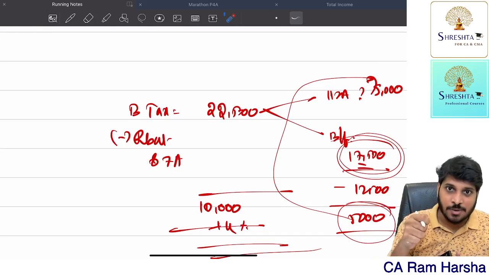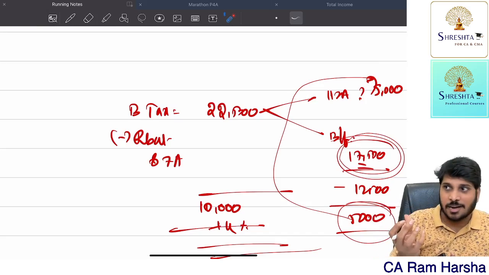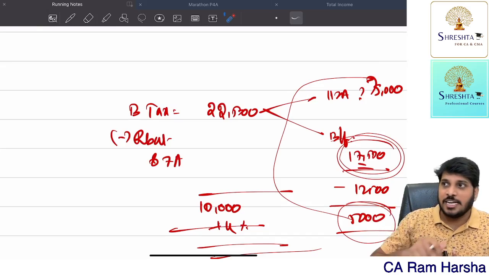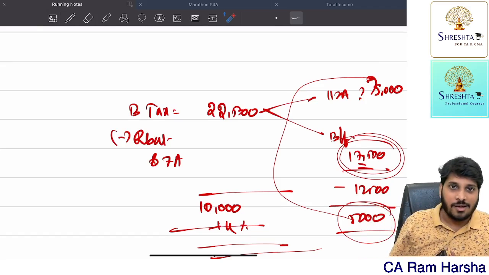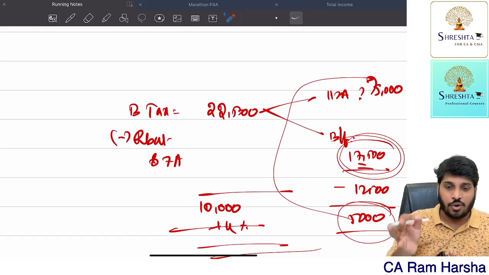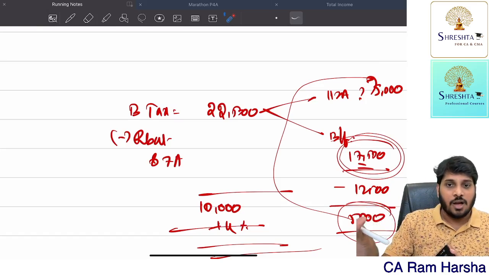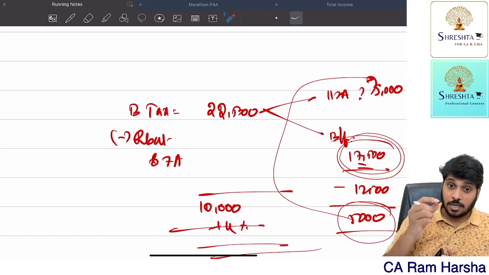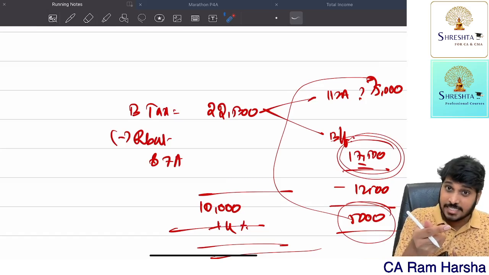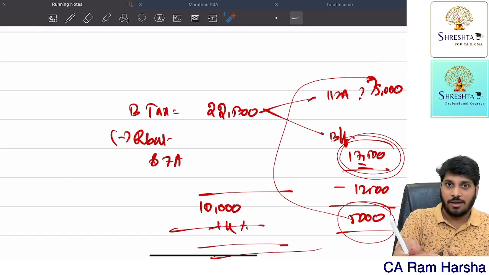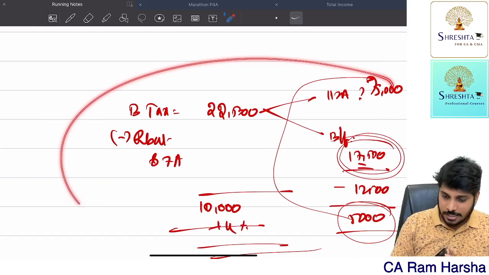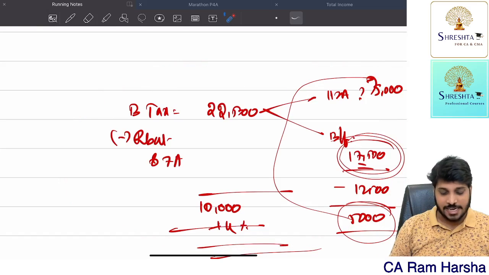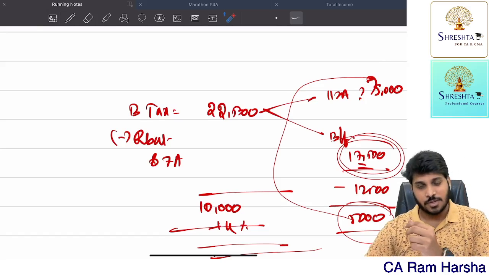Even so, rebate is eligible on lottery income, on which 30% tax is there. On that also you can claim rebate, if your total income as a whole does not exceed 5 lakh. For calculating rebate, total income shall not exceed 5 lakh. That's it. Rebate cannot be given on the tax amount of 112A capital gain. So that's what they are saying. Listen to this past 5-10 minutes discussion once again. You will have more clarity. So that's what 87A rebate is all about. Are you clear?